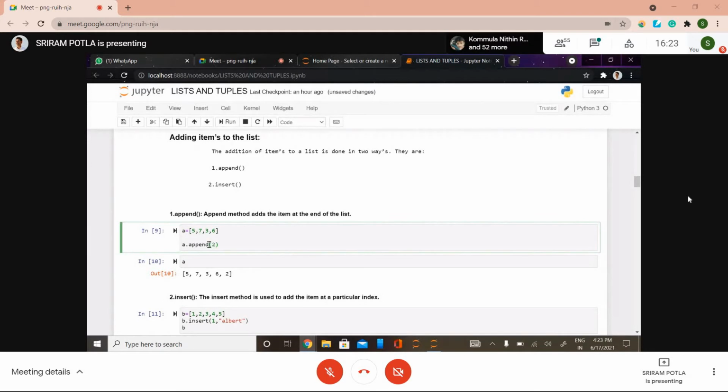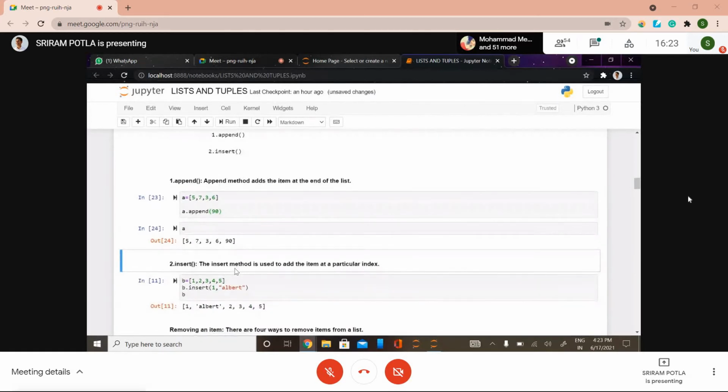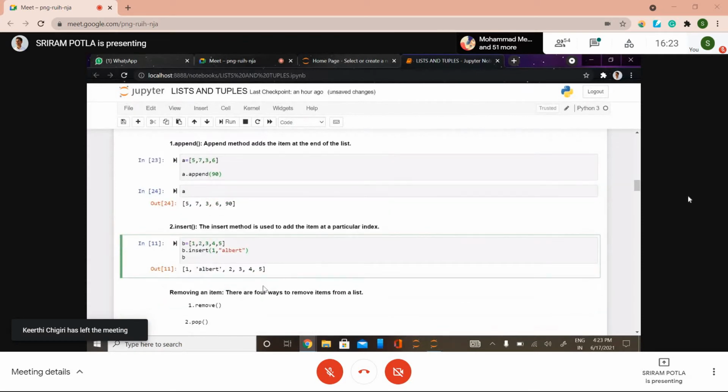For that I'm using the append method, because it adds at the end of the list. See here we got 2 at the end. If you want to insert at a particular index, then use the insert method. The first argument is the index where you want to insert and then the value to be inserted at that index.